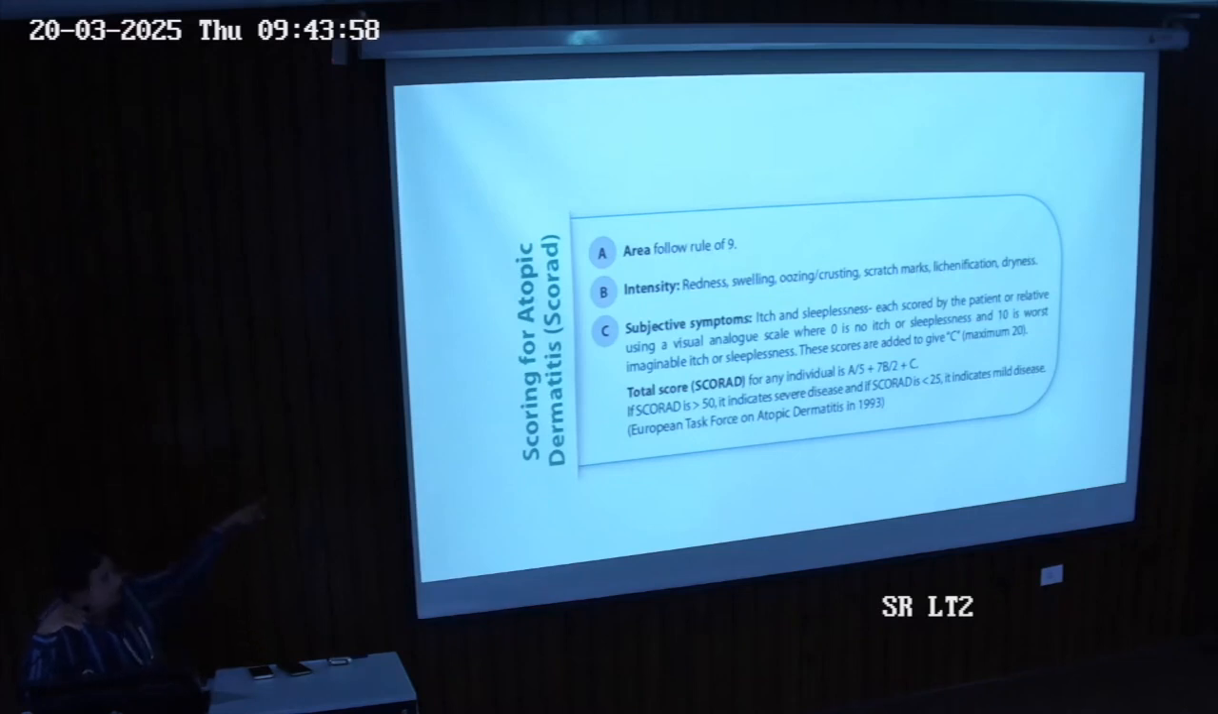A is the extent, A divided by 5. B is the intensity, B divided by 2. This is just a brief for you, no time to elaborate and read, but we have to cover these things. How do you score? That's very important. A, B, C. A divided by 5 plus 7 B divided by 2 plus C. So if we work it out, then there's the score. Then we come to a particular score. If the score is more than 50, I have shown you the slide, it indicates severe. If the score is less than 25, mild disease. Important because we start the treatment accordingly.